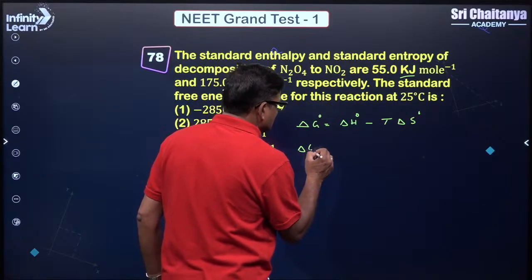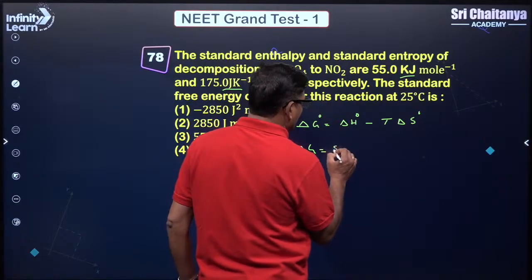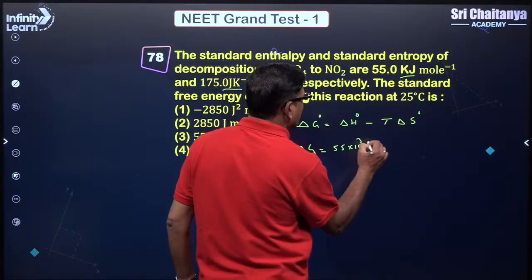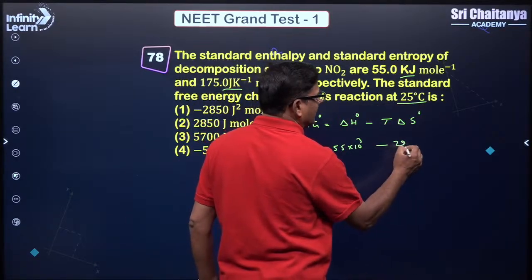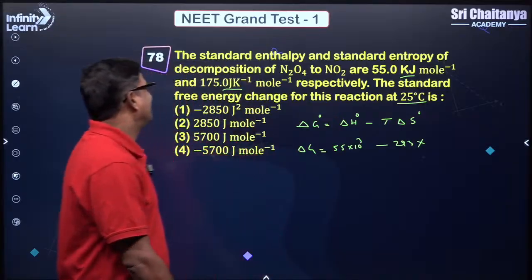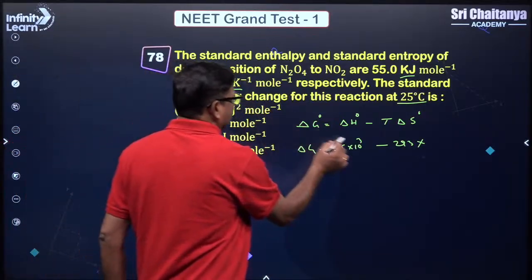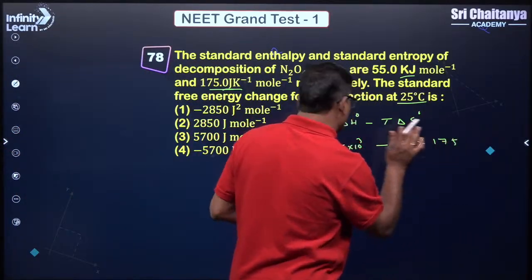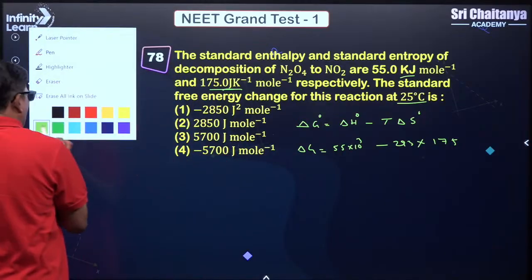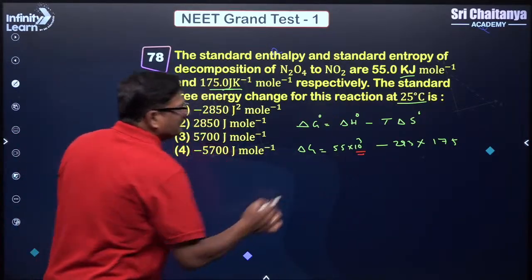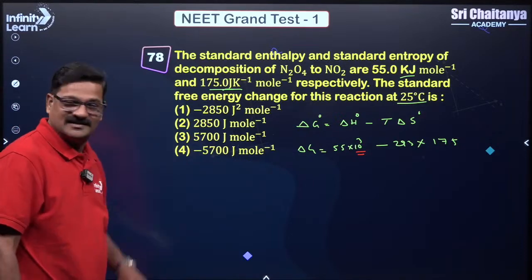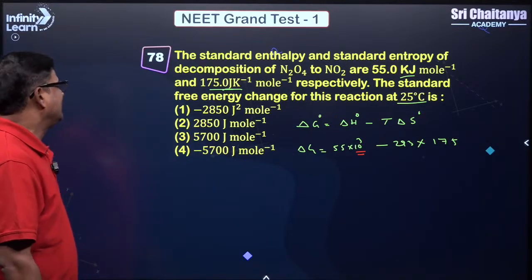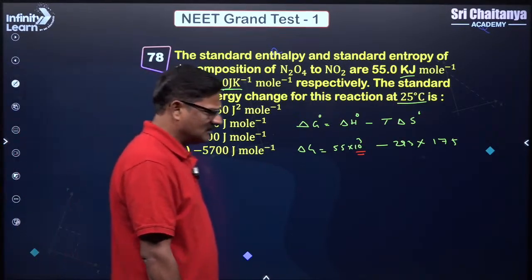So delta G is equal to 55 into 10 cube minus temperature, 25 degrees centigrade, that is 298, into S, which is given as 175. Your answer is ready. Where is the trap? Here. The answer is given in joules. Now you are going to get near about 2850 as the answer. Clear?